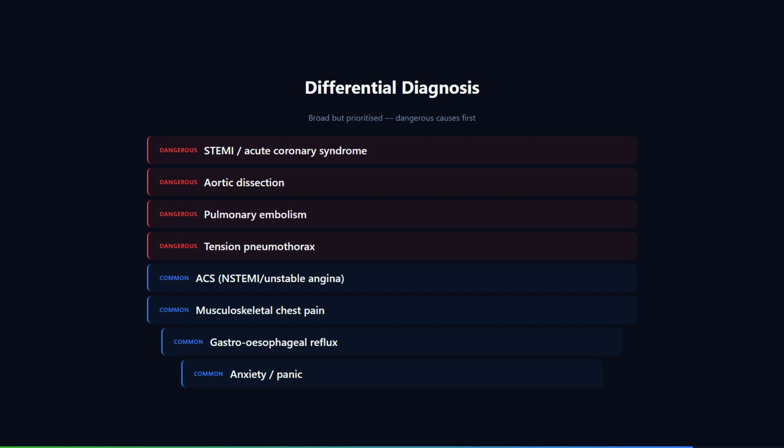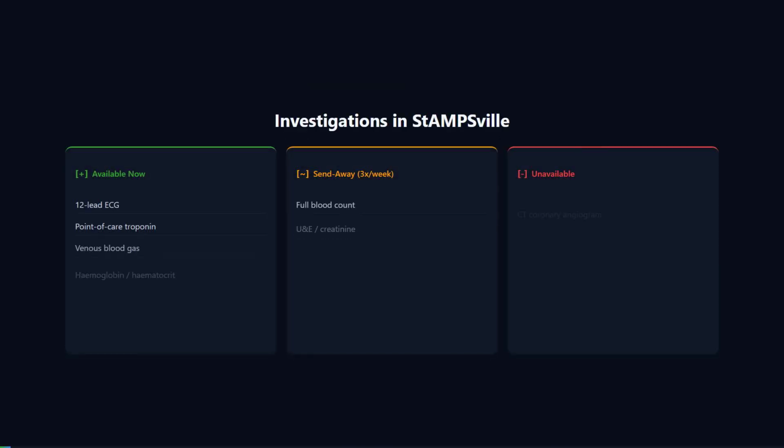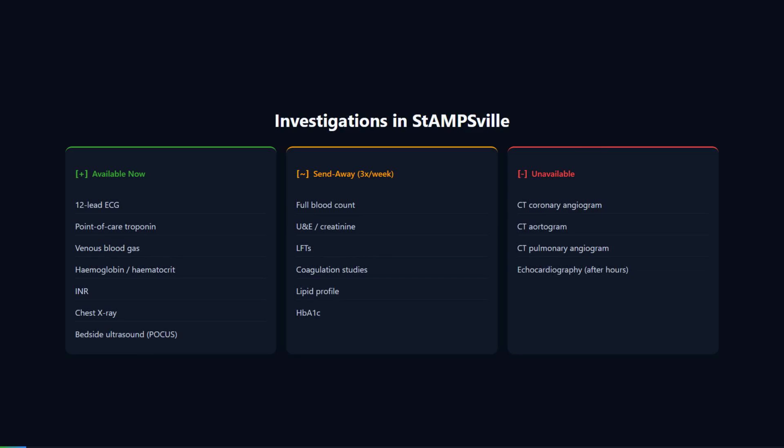He weighs 82 kilograms. What dose? 45 milligrams, single intravenous bolus over 5 seconds. Absolute contraindications to fibrinolysis. List them. Prior intracranial hemorrhage, known structural cerebral vascular lesion, ischemic stroke within 3 months, suspected aortic dissection, active bleeding or bleeding diathesis, significant closed head or facial trauma within 3 months, intracranial or intraspinal surgery within 2 months, severe uncontrolled hypertension on presentation, systolic above 180 or diastolic above 110.